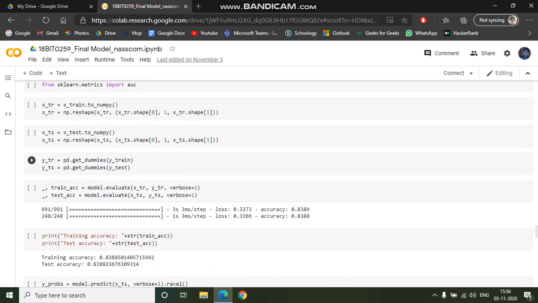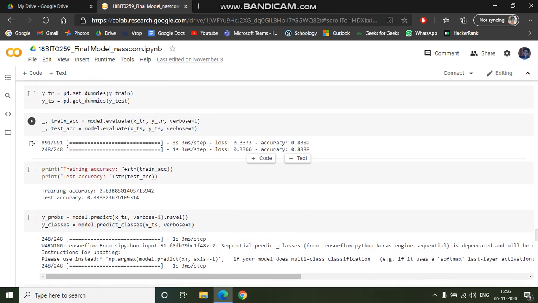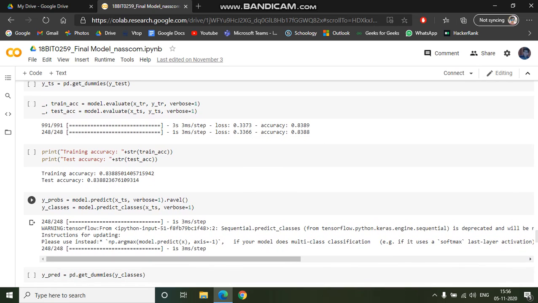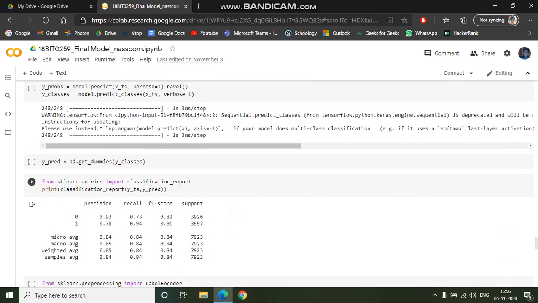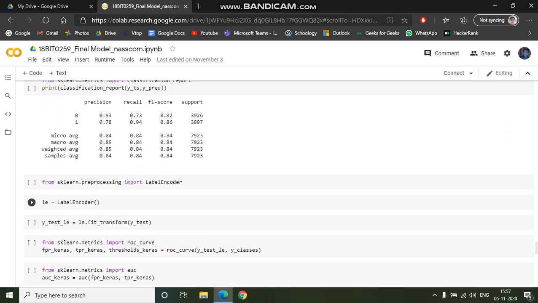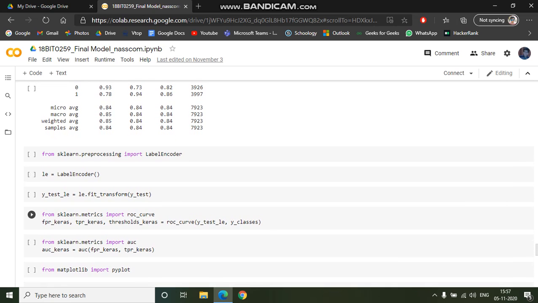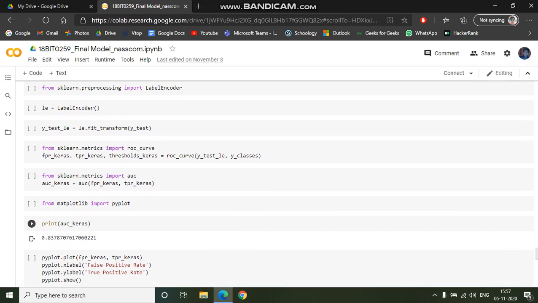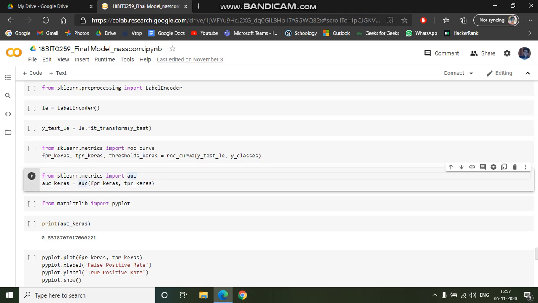Now again, with verbose equals 1, we are seeing the details over here. And this is the classification report. You have many things like F1 score, precision, support. And there is one more thing called AUC, which we are importing from a library called Keras.